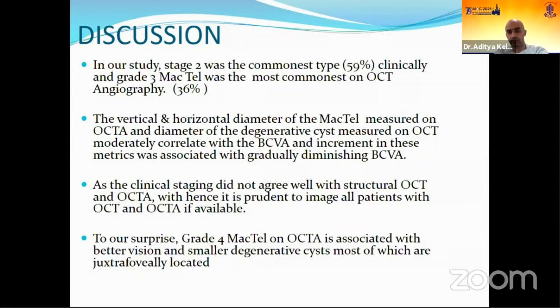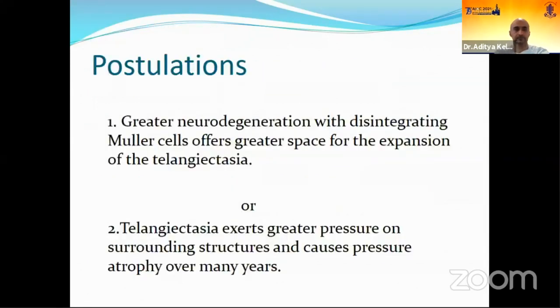The clinical staging does not agree with the structural and OCT angiography. Hence, it is prudent to image all these patients with OCT as well as OCT angiography if available. To our surprise, grade 4 macular telangiectasia on OCT angiography is associated with better vision and smaller degenerative cysts, which are most often located juxtafoveally.